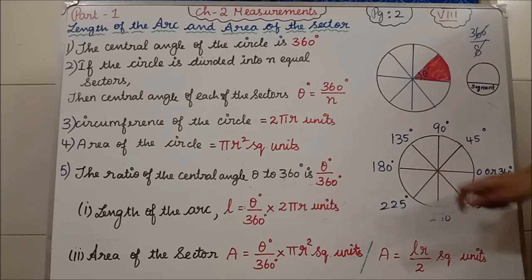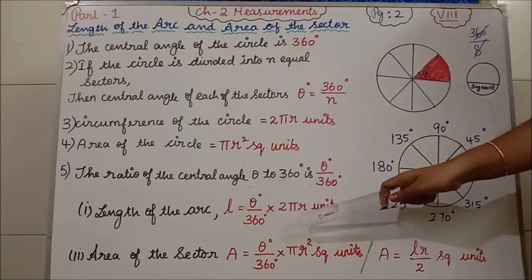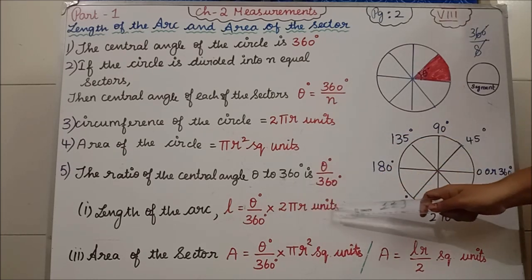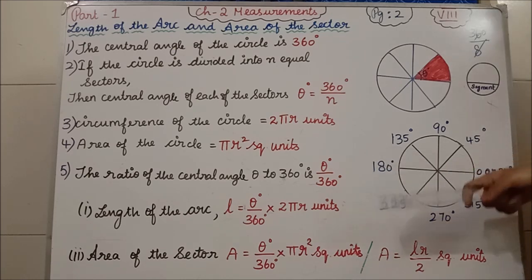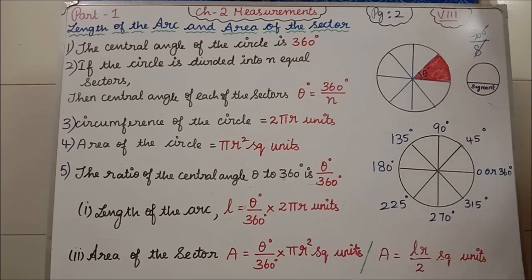Clear? What is the length of the arc formula? L is equal to theta degree divided by 360 degree into 2 pi r units. What is the area of the sector formula? A is equal to theta degree divided by 360 degree into pi r square, or A is equal to L r by 2 square units. Clear all of you the formula? Yes. Now we will see some more formulas, and after writing those we will continue exercise 2.1. This is your page number 2. I am writing the page number so that you write the classwork in the correct order.